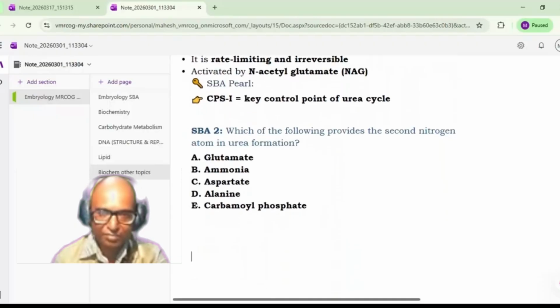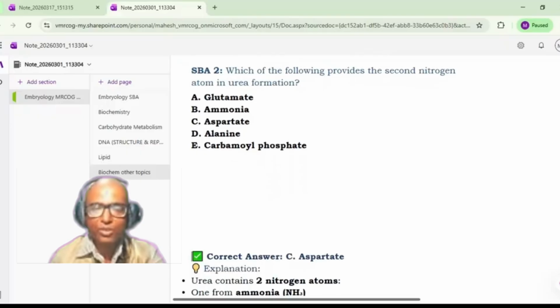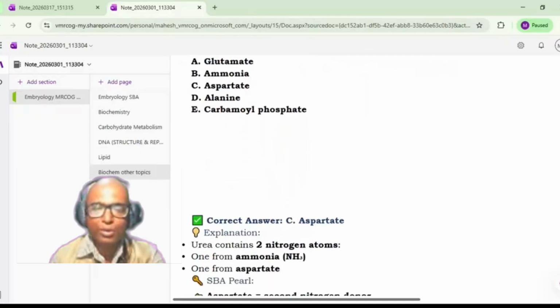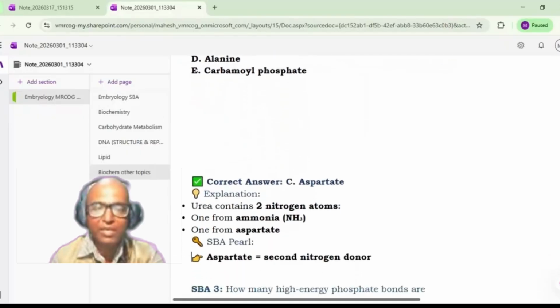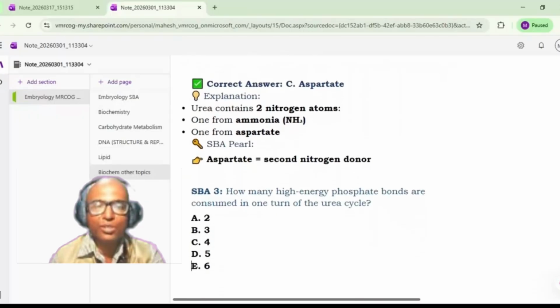Next question, doctor. Which of the following provides the second nitrogen atom in urea formation? Glutamate, ammonia, aspartate, alanine, carbamoyl phosphate. Option C, sir, aspartate. Correct. Ammonia also, and we have discussed. Aspartate is the second source for the nitrogen. So urea contains two nitrogen atoms, one from ammonia and one from aspartate. Okay, we have seen two nitrogen atoms from two sources. So aspartate is the second nitrogen donor here.